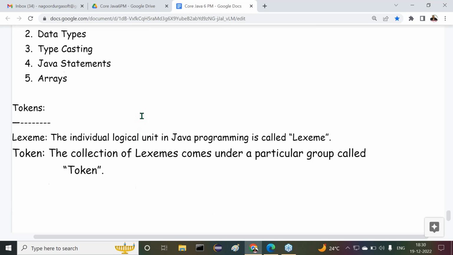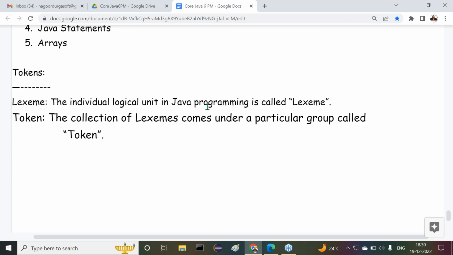If you want to understand tokens, first we have to understand a lexeme, the exact meaning of lexeme. Now let's see this here. An individual logical unit in Java programming is called a lexeme. What is a token now? A collection of lexemes coming under a particular group is a token.